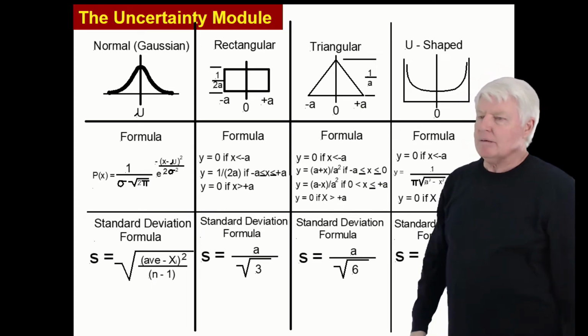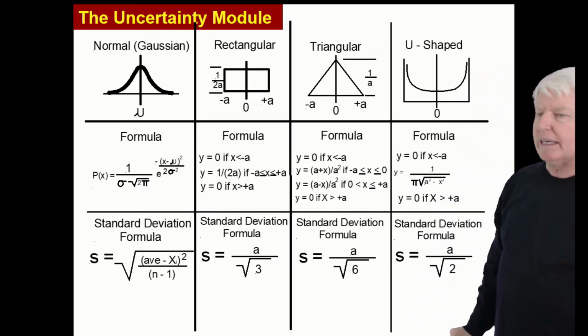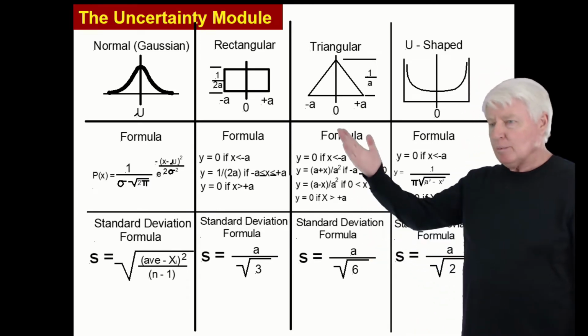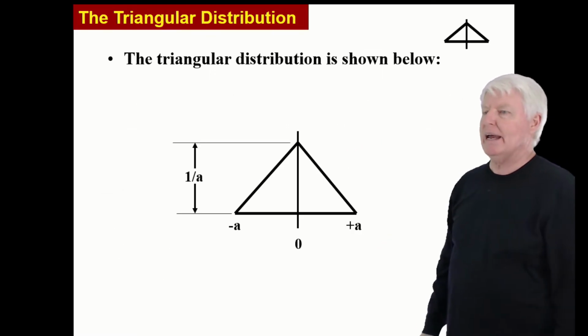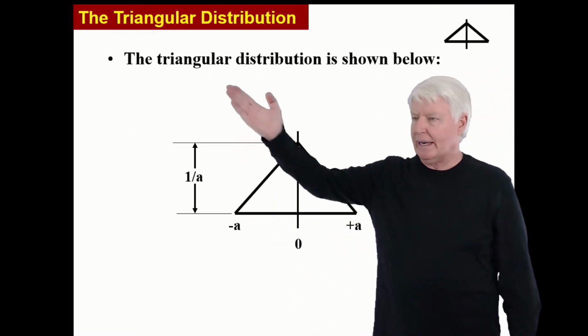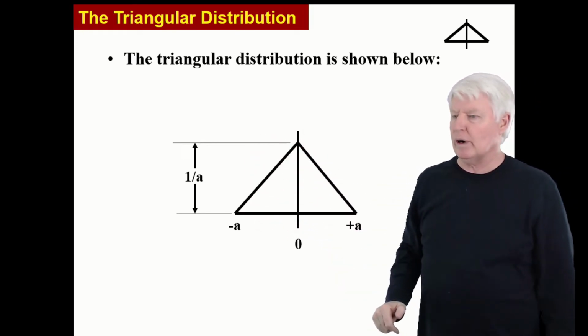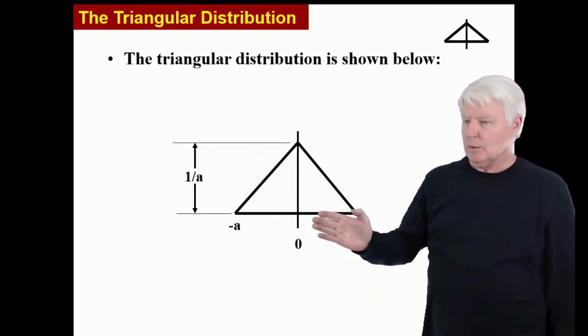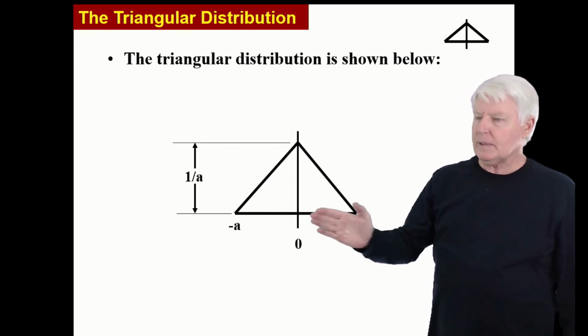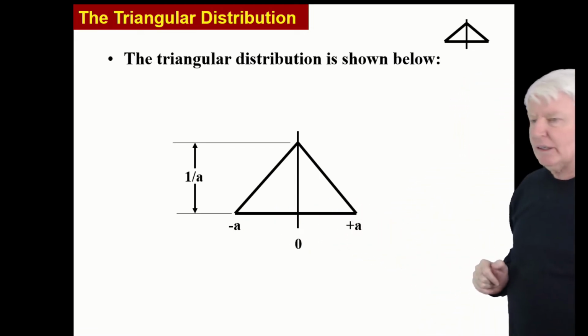Now, I'm not going to go over every one of these, okay? I do that for the students preparing for a certification exam, but we're not going to do that here. But I will go through one. I'll go through the triangular distribution. The triangular distribution is shown here. Its height is 1 over A. A is a spec limit, again, plus minus. And that's what it looks like.